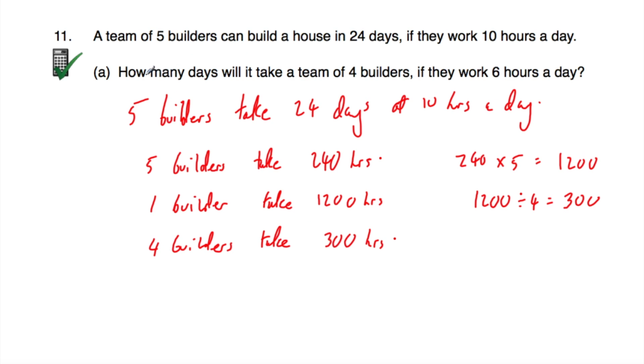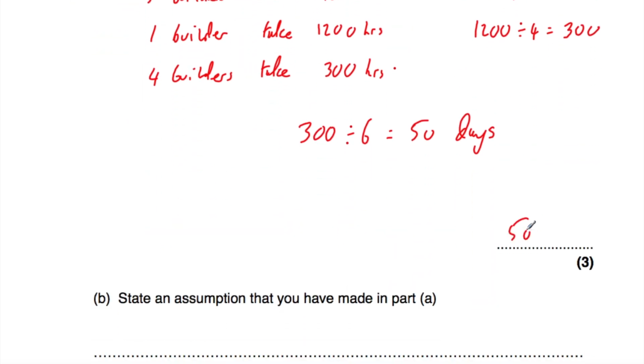However, we've not been asked to give the answer in hours. We've been asked to give it in days, or working days, because we're told that they're working 6 hours a day. So let's divide the 300 hours by 6, because every time there's 6 hours, that's a working day. So 300 divided by 6 will be equal to 50. So it would take 50 working days for them to complete this house. So the answer is 50. So let's write that down, 50 days.